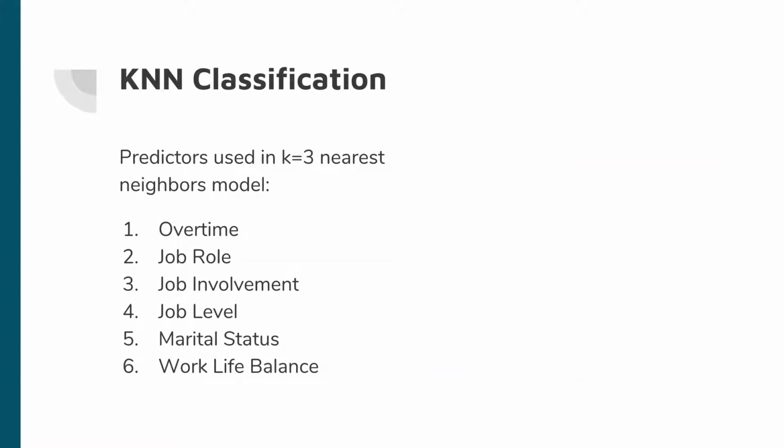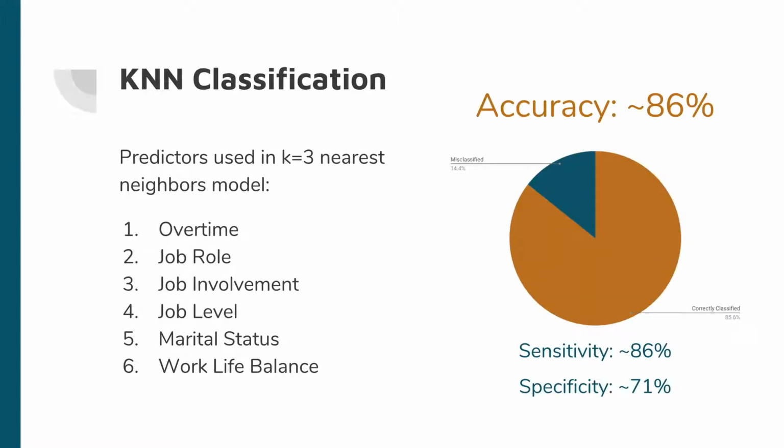Using those top 5 variables as well as one additional variable, which was work-life balance, we used these in a k-nearest neighbors classification model, which uses an employee's 3 closest points to predict whether the employee left their company or not. With this model, we obtained an accuracy rate of around 86%, which is really good because it was tested on new data rather than the training data that the model was created with. This model also had a sensitivity around 86% and a specificity around 71%.